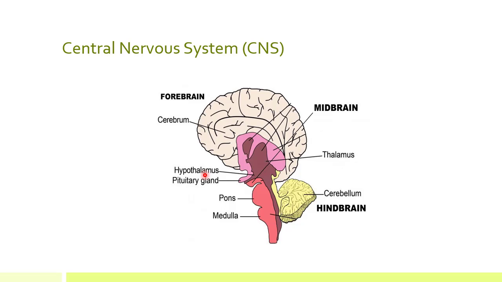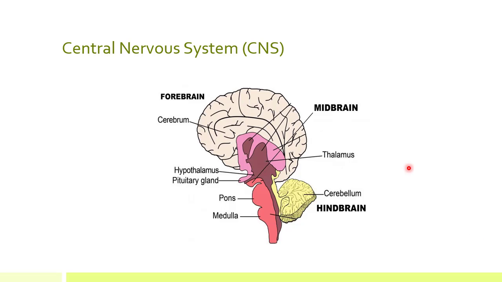The second important part of our brain is midbrain, which is a very small part of the brain. It receives the information from your sense organs like your nose, ear, skin, tongue, and then this information is passed on to the appropriate part of your forebrain.